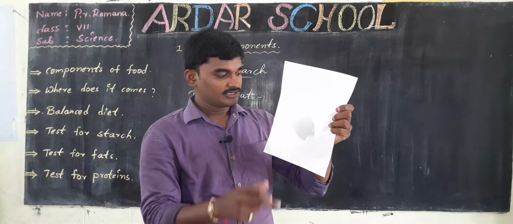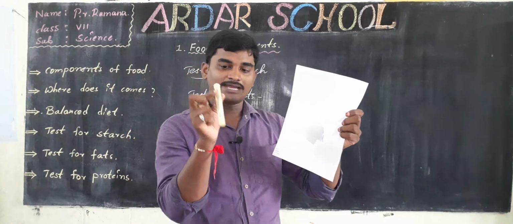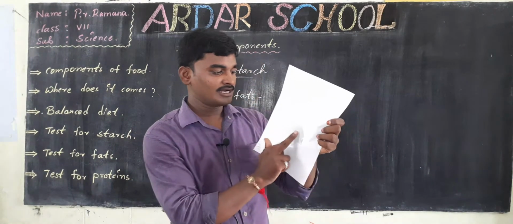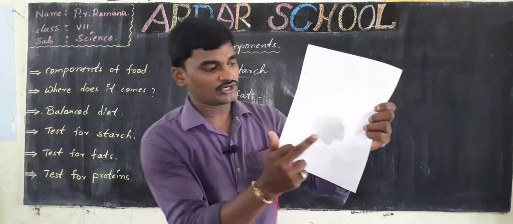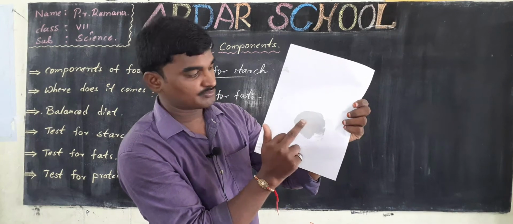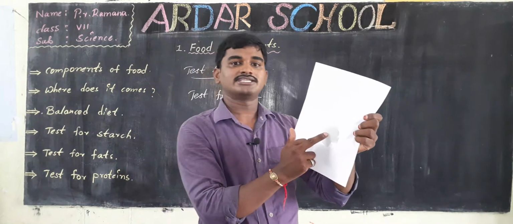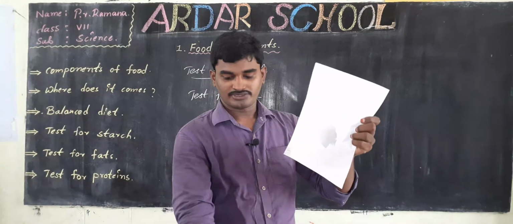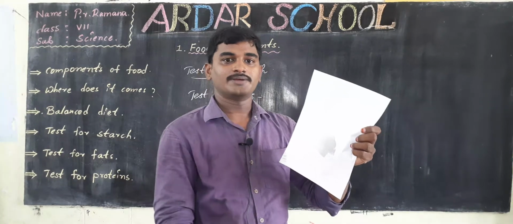In this experiment I applied some ghee on the paper and rubbed it gently. You can observe that this portion has turned transparent. That's why we can say that this ghee contains fats.